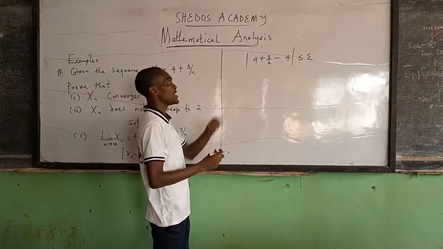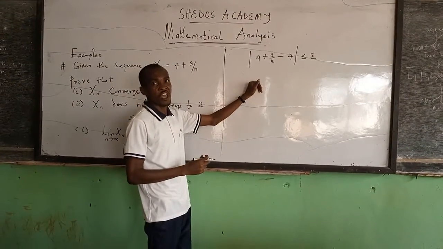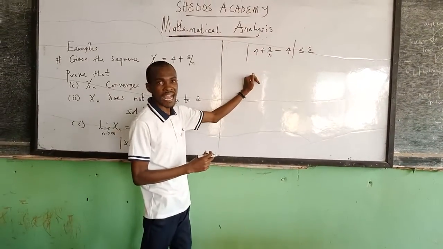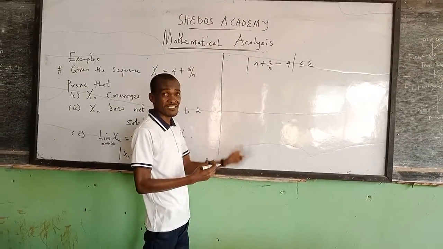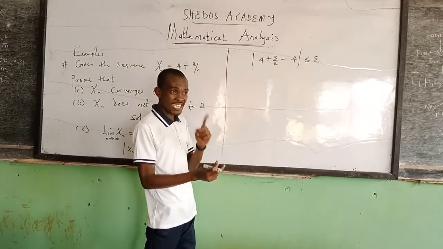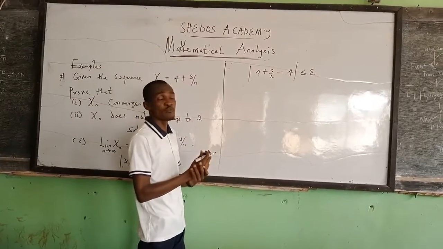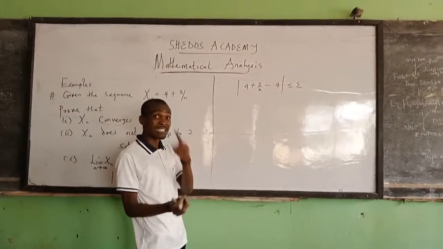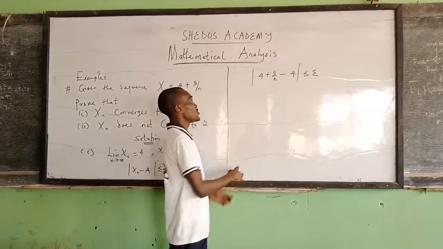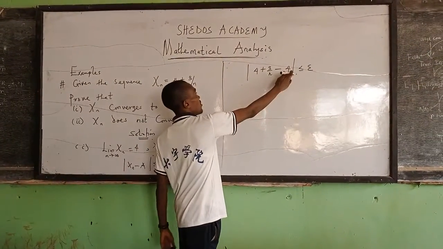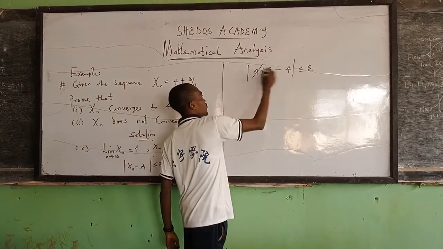Now we are going to use this condition by a series of mathematical arguments, which is the basis of mathematical proof, to establish that there is a natural number, depending on epsilon, such that n is greater or equal to it. So we have here 4 cancels 4.